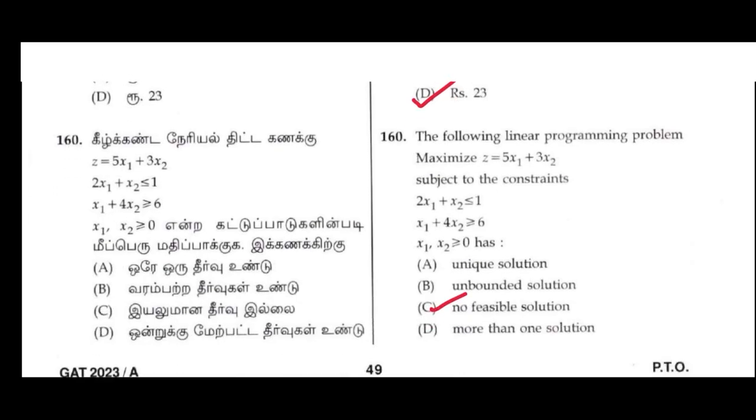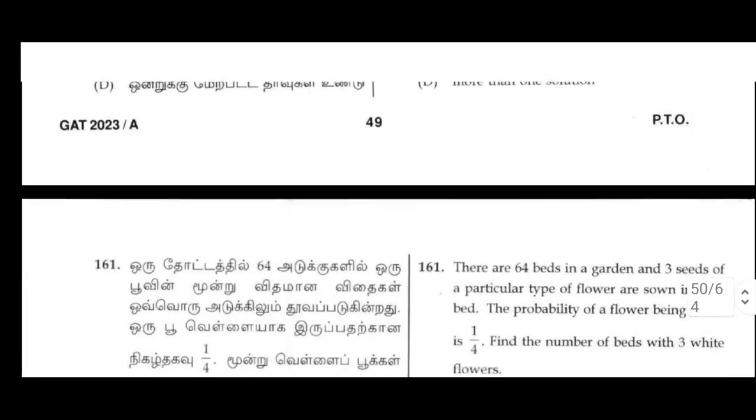160. The following linear programming problem: maximize z equal to 5x1 plus 3x2 subject to the constraints 2x1 plus x2 less than or equal to 1, x1 plus 4x2 greater than or equal to 6, x1, x2 greater than or equal to 0, has no feasible solution.